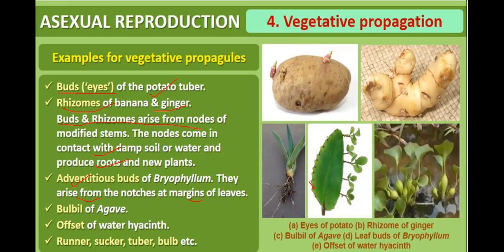These are the margin. At this margin, some notches are there. From there, this bud will develop. The vegetative propagule of agave is the bulbil. This is the offset of water hyacinth, also known as Eichhornia. Runners, suckers, tuber, and bulb are some other vegetative propagules present in plants.